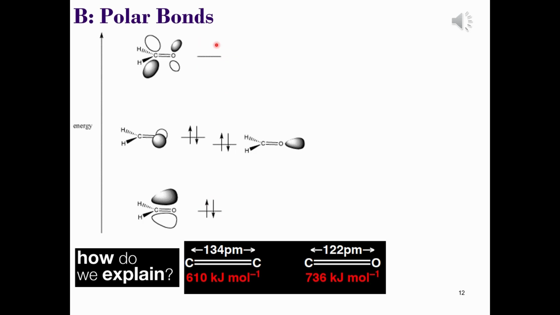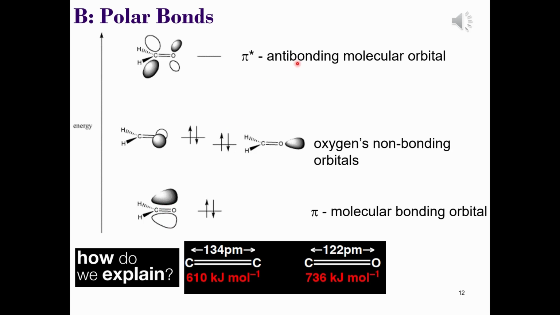The pi-bonded molecular orbital is the same shape as ethene's, but the electron density is shifted towards the oxygen atom. Notice how the antibonding pi star molecular orbital, this is the LUMO, now has a larger lobe on carbon, and this makes it a target for electron donation by other atoms. Once this overlap occurs, then the new bonding orbital that results is lower in energy.